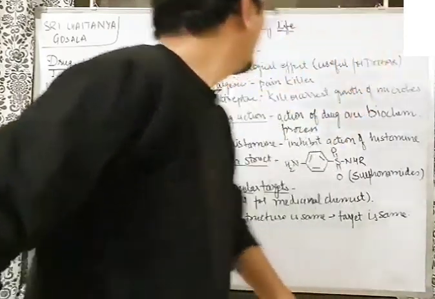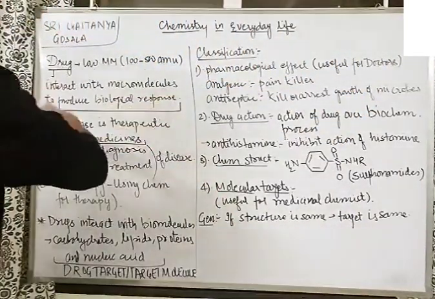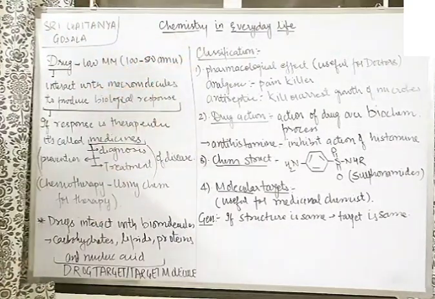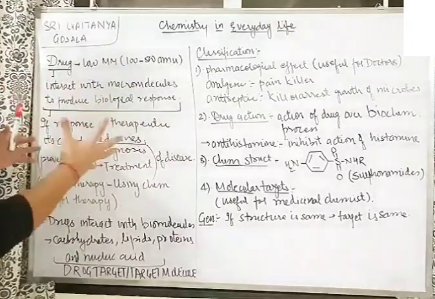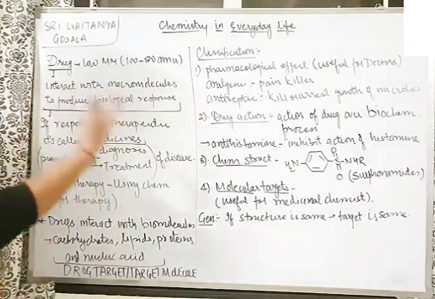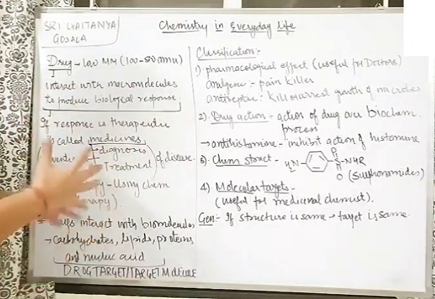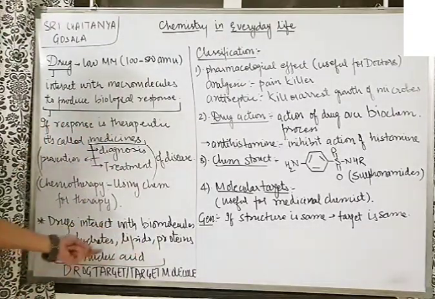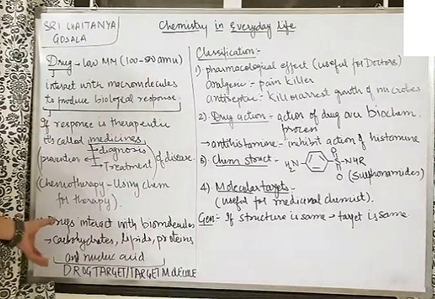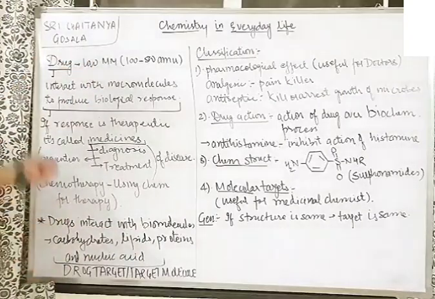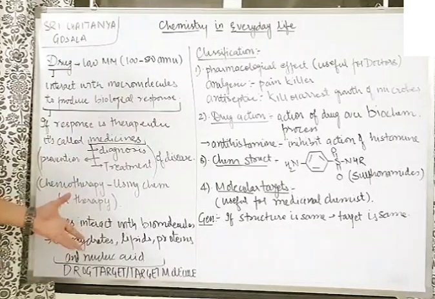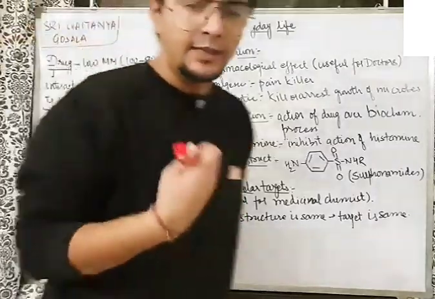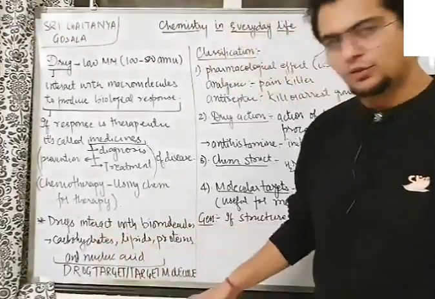So let's start, starting with the drugs. Bhaiya dekho, drugs are low molecular mass molecules, around 100 to 500 AMU is the mass. They interact with the macromolecules. So what are macromolecules? Macromolecules are biomolecules. For example, here are the examples given: carbohydrates, lipids, proteins, and nucleic acids. These are the biomolecules with which the drug will interact. So a drug interacts with these biomolecules to produce a biological response. That means something will happen to the body when the drug interacts with these molecules.